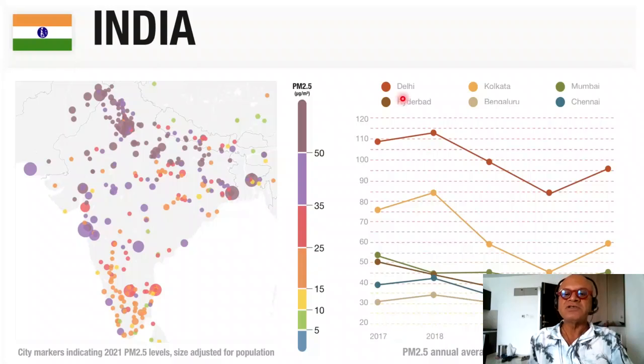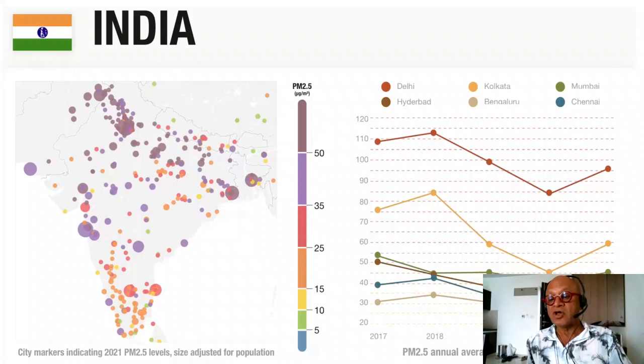Okay, so here is Delhi, Kolkata, Mumbai, Chennai, Bengaluru, and Hyderabad. Delhi is above everybody else, much higher. Kanpur is not included here, which should be somewhere here, which is also pretty bad because of manufacturing industries and so on. This is Kolkata, which is quite bad. Mumbai, the greenish color is here, which is worse than Hyderabad, and Bengaluru. Bengaluru here is like the cleanest, and yet